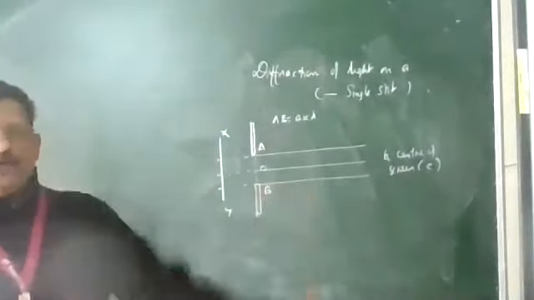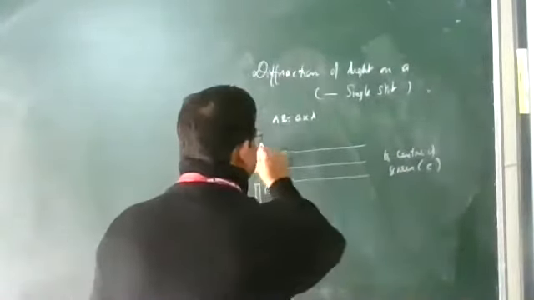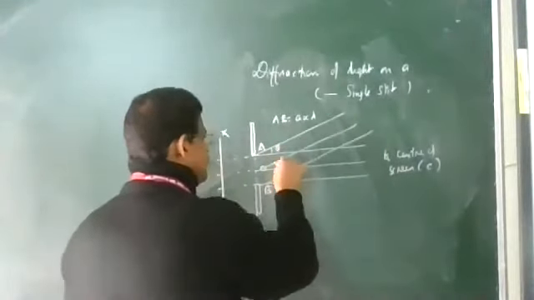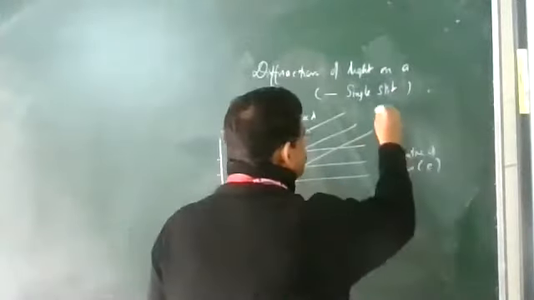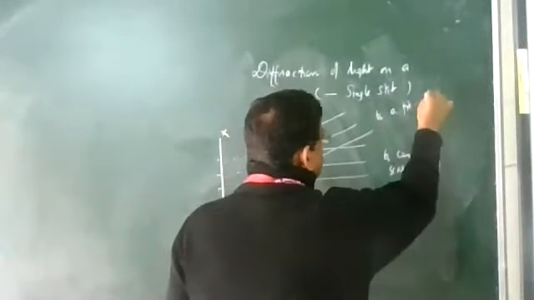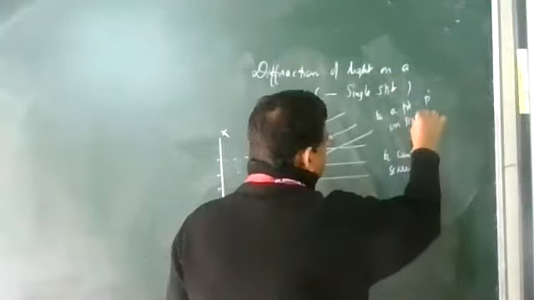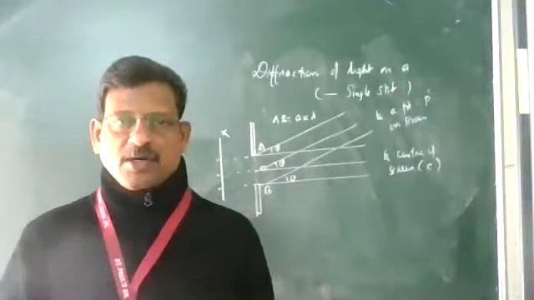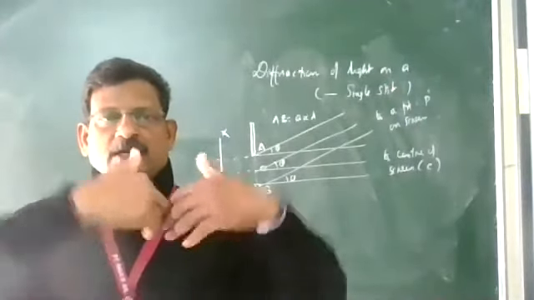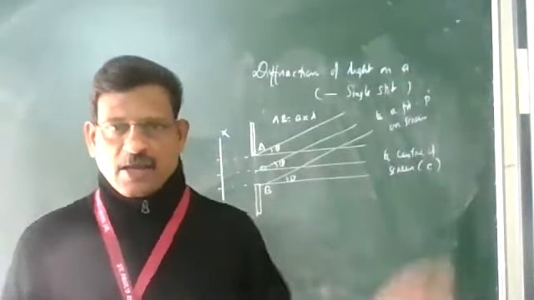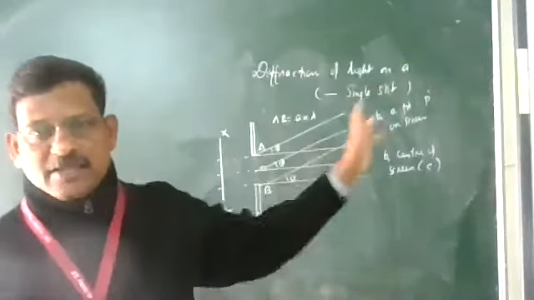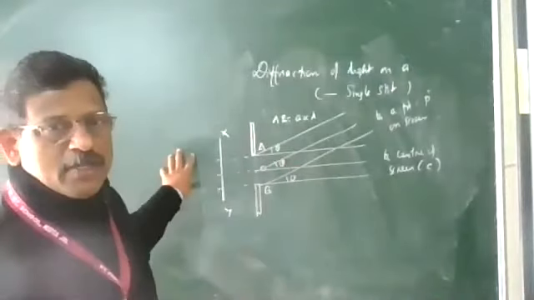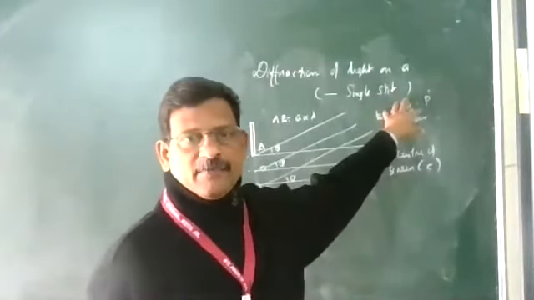Some other set of wavelets will go at a particular angle, say theta, any angle. They will go to a point P on the screen. So wavelets are going in different directions: some at 0 degrees, some at 1 degree, some at 2 degrees. They go to the screen, and these parallel rays are supposed to meet at infinity. So we have a plane wavefront here, and here also the wavefront is plane.